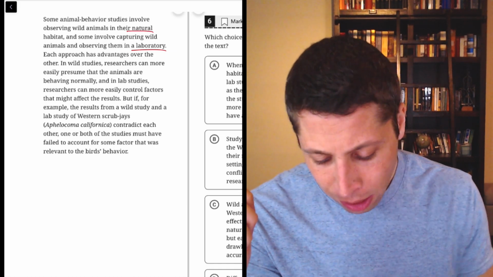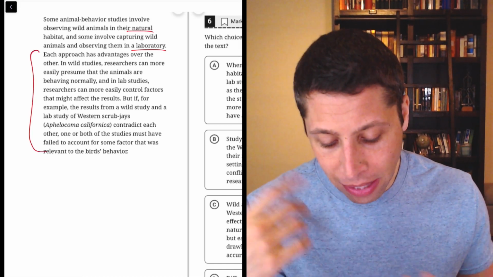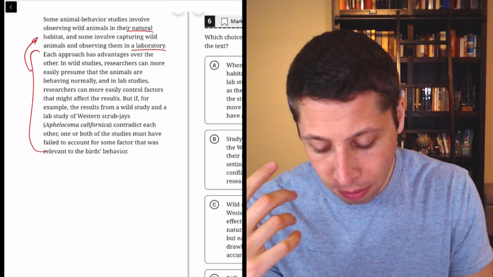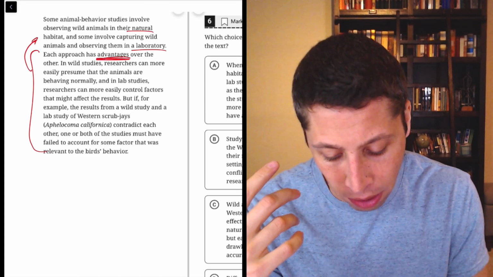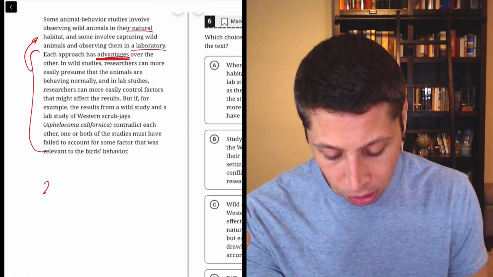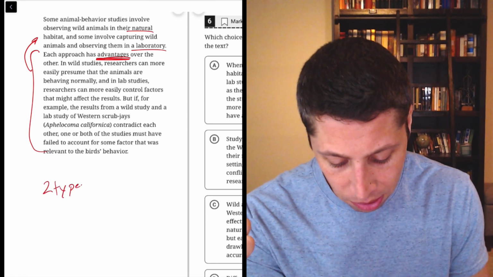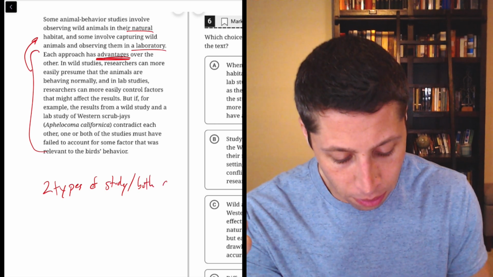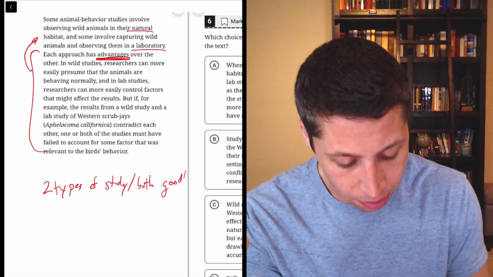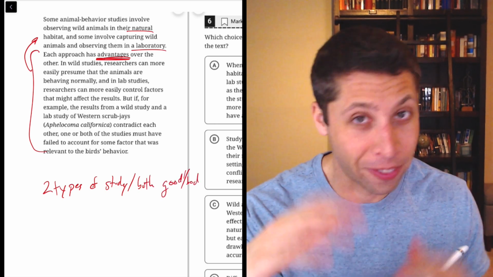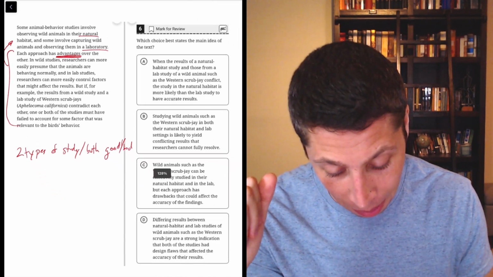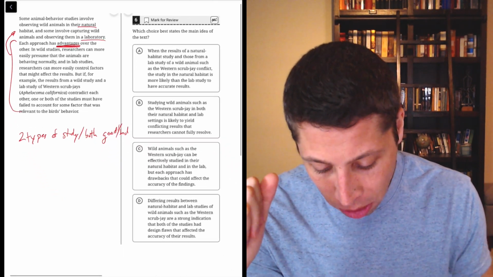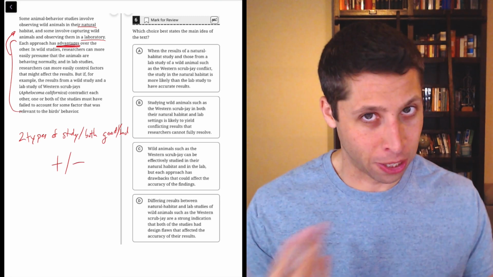bird's behavior. So all of this is basically just kind of reiterating the beginning part, that there's two types, and maybe this other sentence here, that they have different advantages. So two types of study, both good and bad. I should have used positive and negative there, but that's fine. So that's some dumb summary. That's what I'm hoping for, right? So there's a bit of a mixture here is what we're going for.